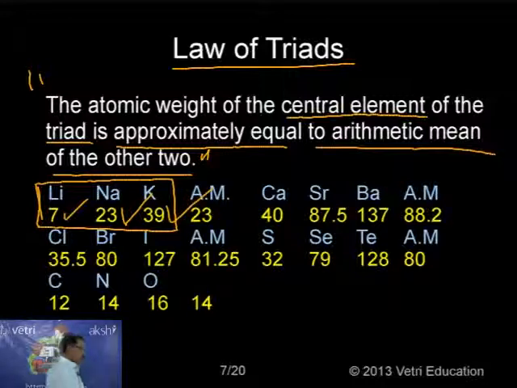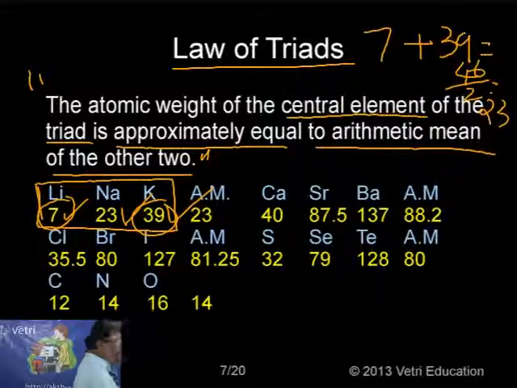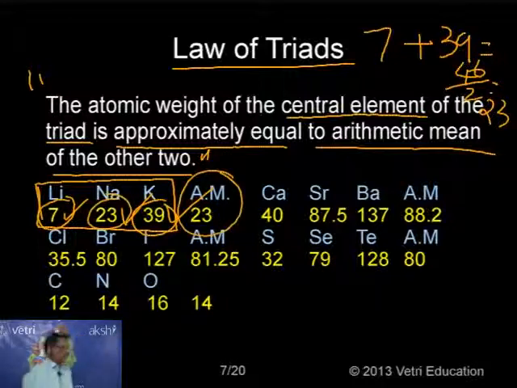If you take lithium 7 and potassium 39 and add them, the total is 46. Divided by 2, you get 23. This is the arithmetic mean, and 23 is the atomic mass of sodium. So it is 100% successful for lithium, sodium and potassium.